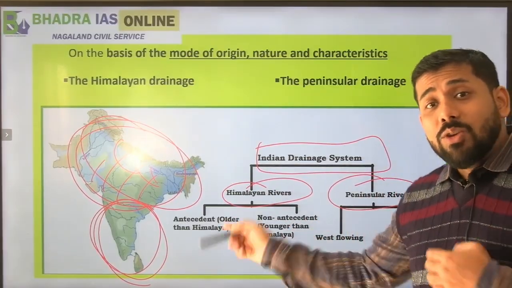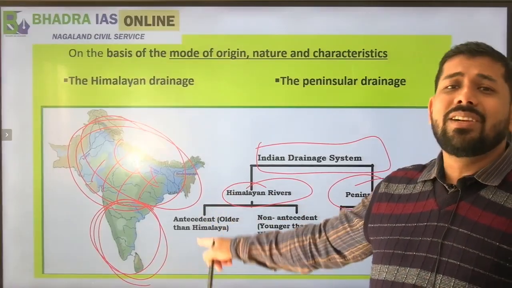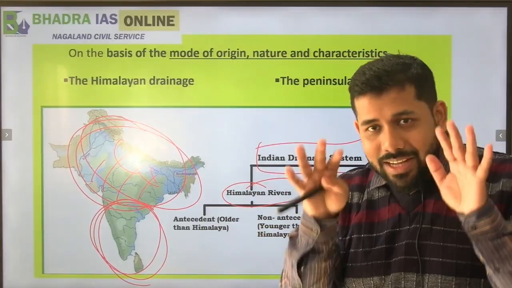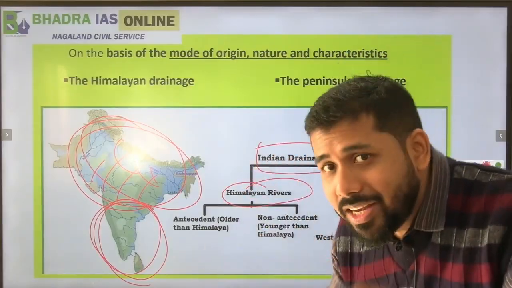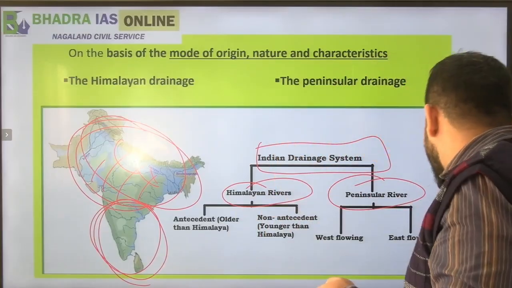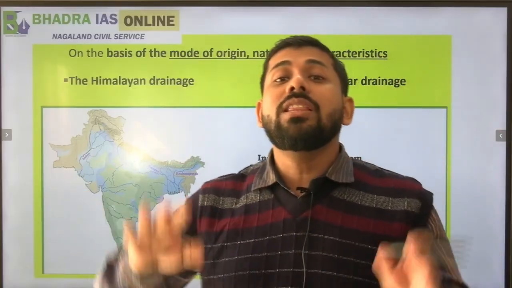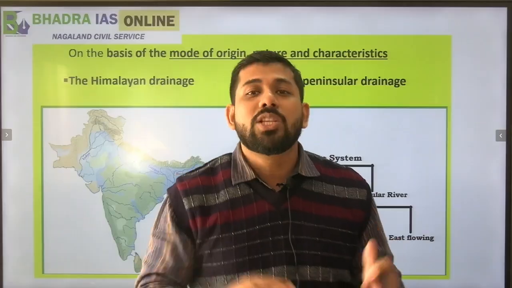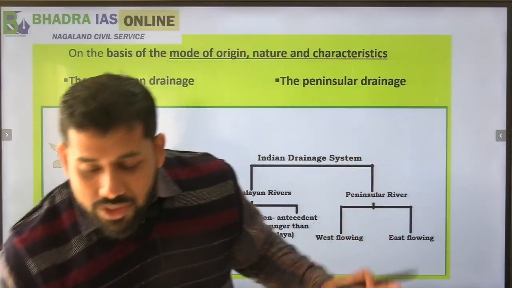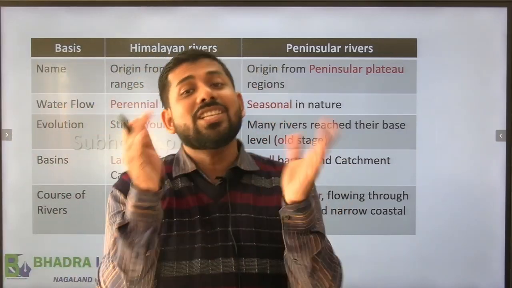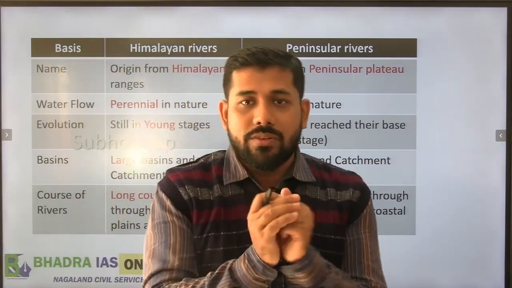Now you can see here that Himalayan rivers are subdivided. Those subdivisions we will be talking about in upcoming classes, right? Let's not delve into it right now. We'll be discussing in later sessions, but what we are going to discuss in today's session is the difference between the Himalayan drainage system and the peninsular drainage system. Means the drainage which comes out of the Himalayas and the drainage system which comes out of the peninsular region. Let's talk about what the basic differences are.